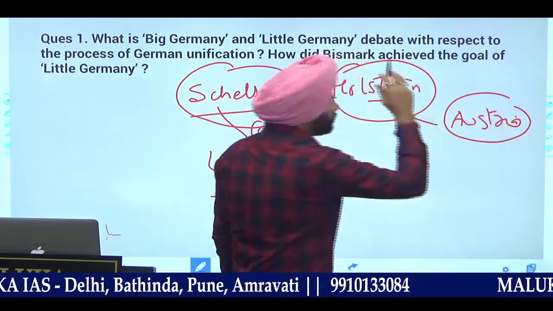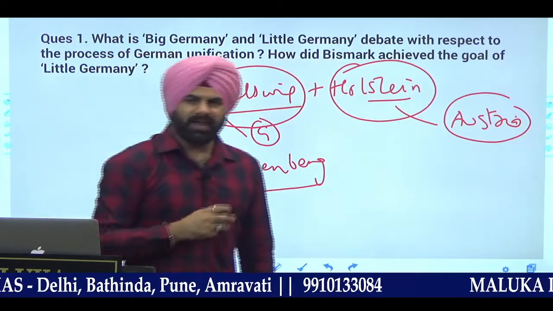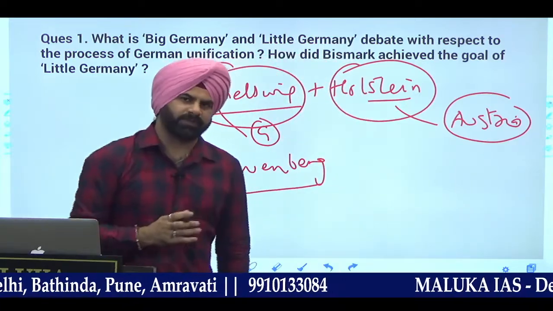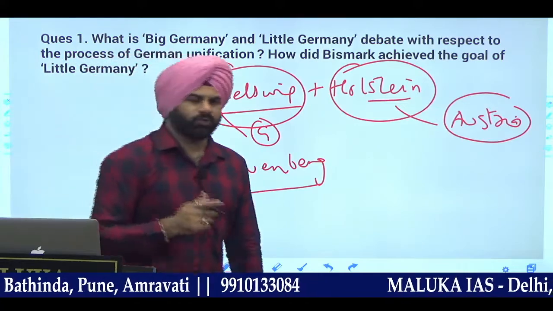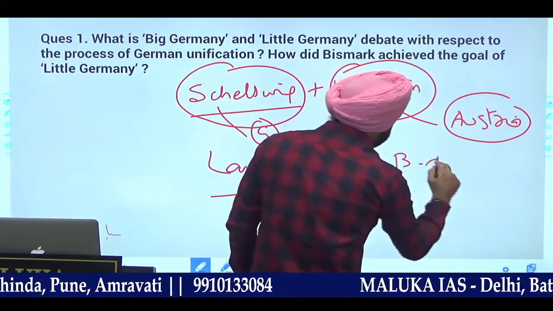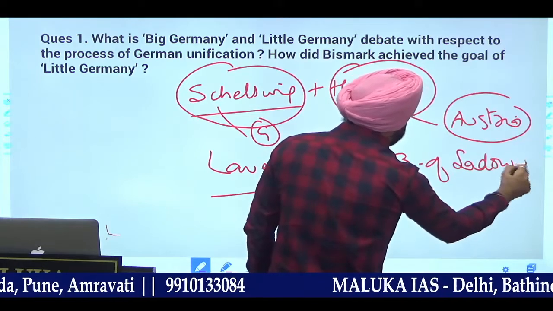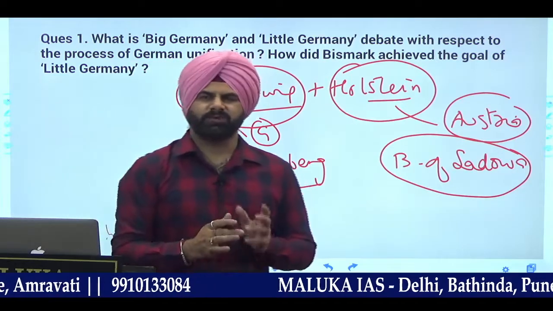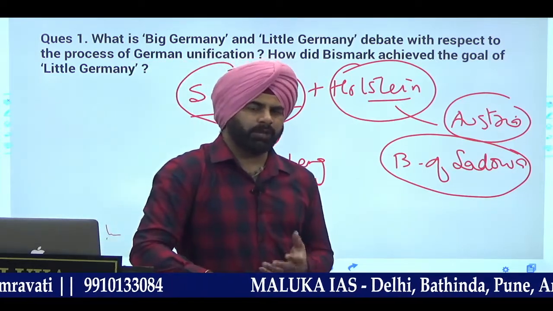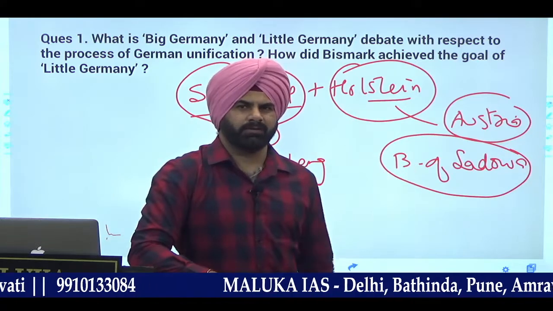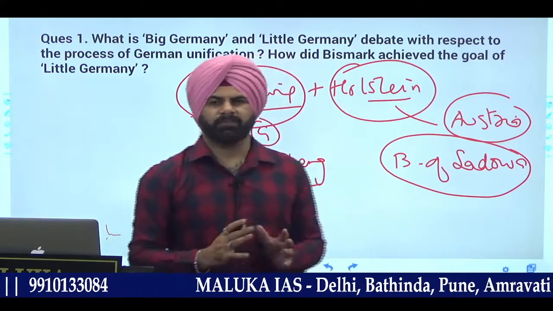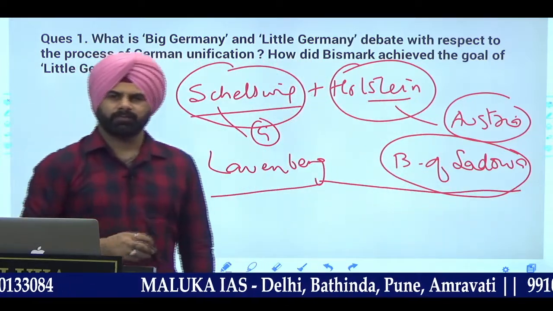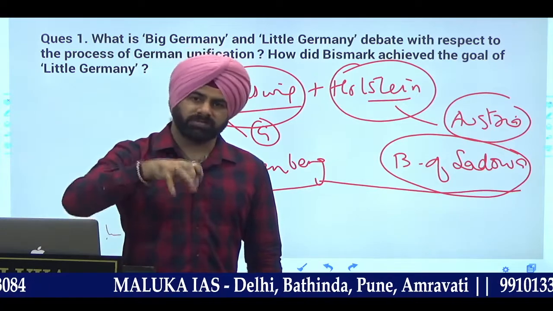Not only this, the issue of Holstein was later on used by Bismarck to instigate the people of Germany, or to instigate, for example, Austria. And that led to what is called the battle between Germany or Prussia, you can say in the initial phase, and Austria at that point of time, and that is known as the Battle of Sadowa. And in a very short span of time, just 7 weeks, he was able to defeat Austria, and to the amazement of the world, the Treaty of Prague was signed. When the Treaty of Prague was signed, to some extent this unification had taken place in the northern part. Now he wanted to have unification of the southern part also.